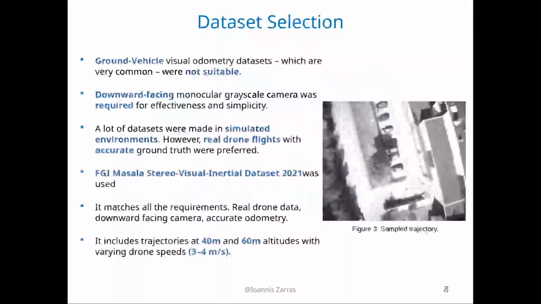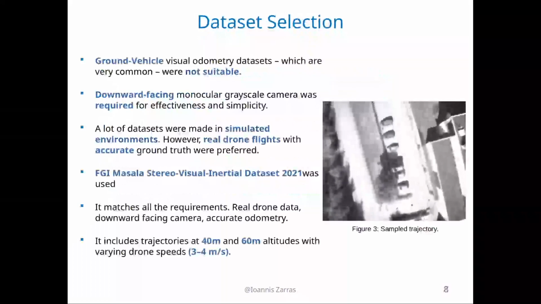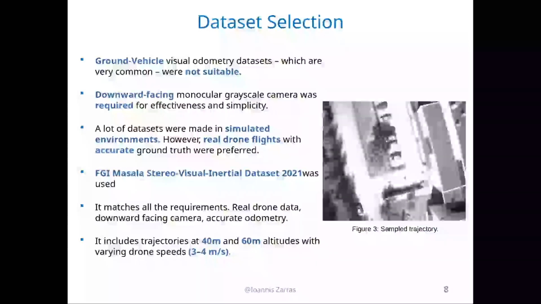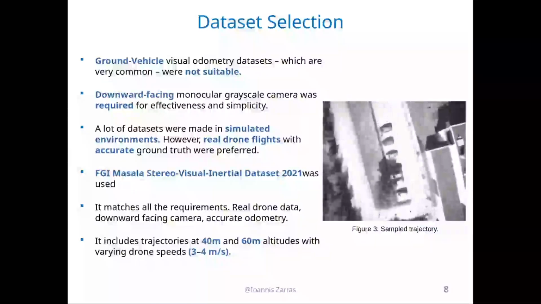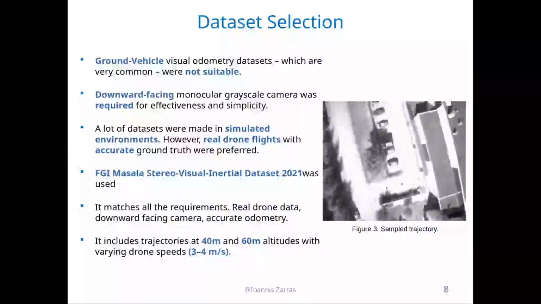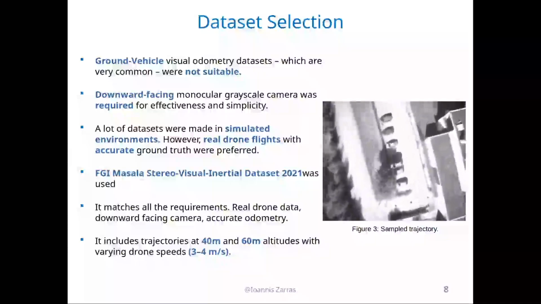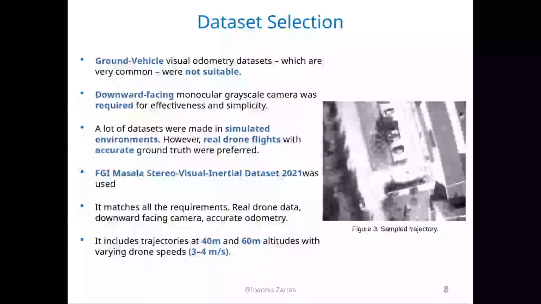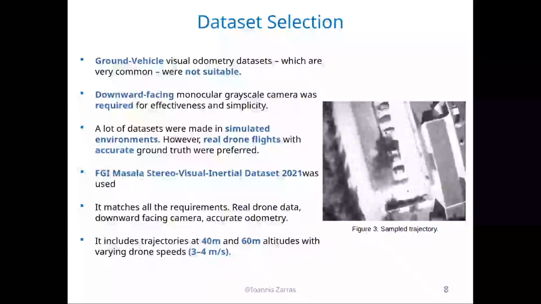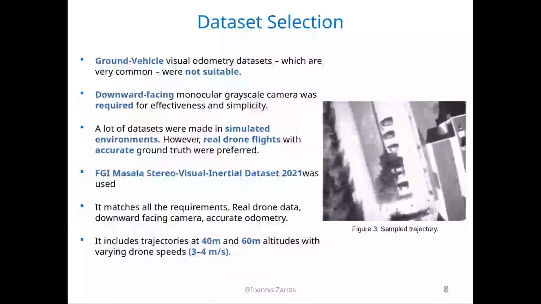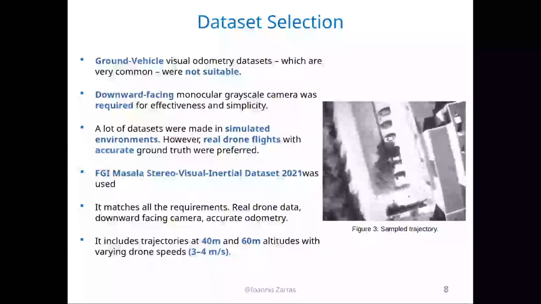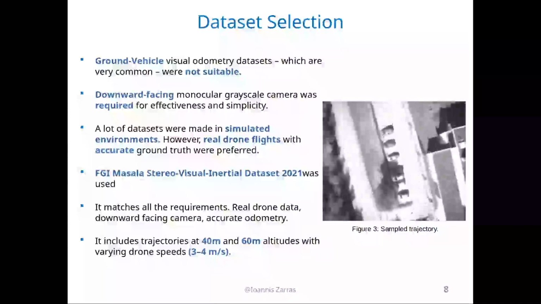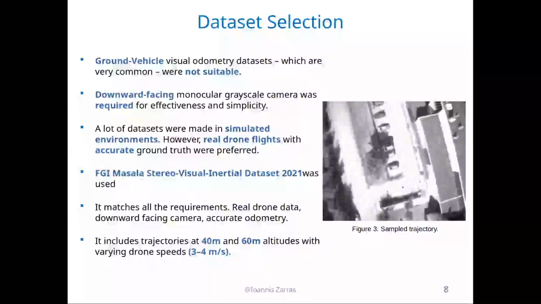So, how the dataset was selected. Ground vehicle visual odometry datasets are very common, but they are not suitable for this project. This is because the angles from which images were taken in such datasets are oblique, and they're not easily translatable to motion.